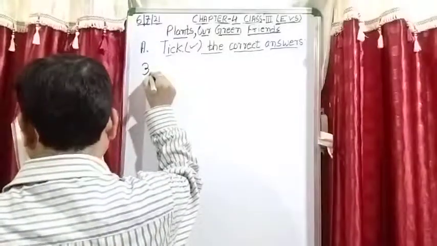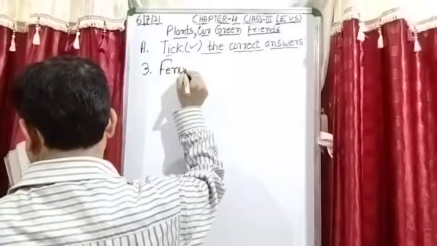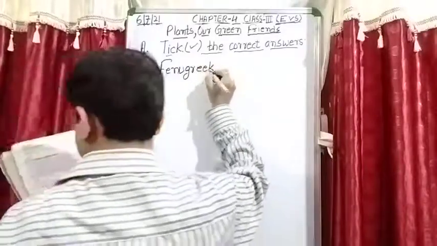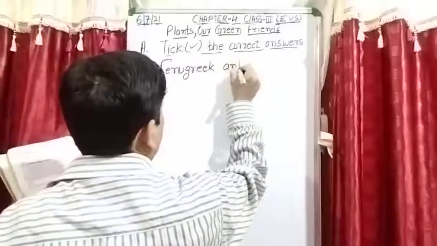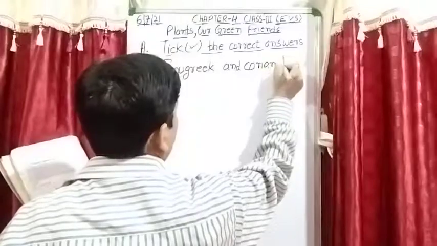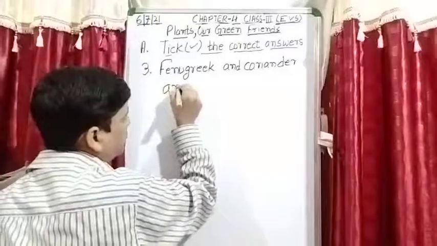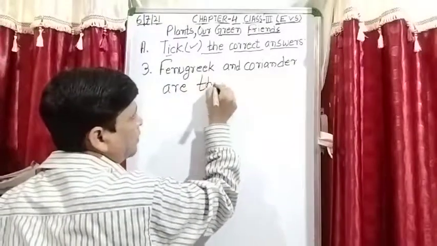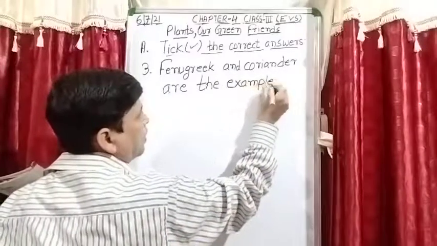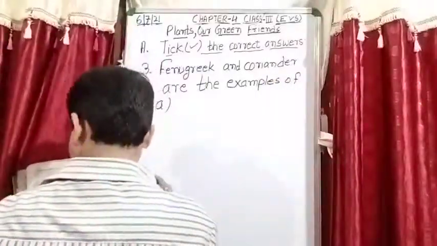Question number third. Fenugreek and coriander are the example of option number A, shrubs.